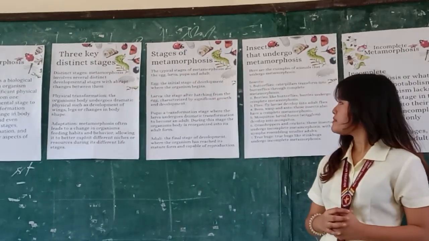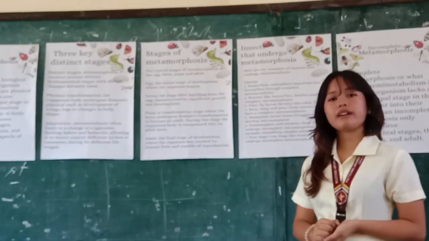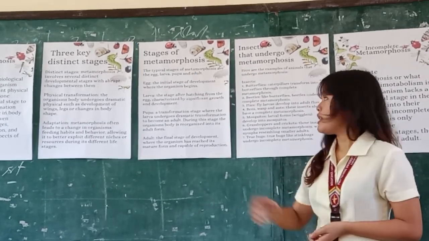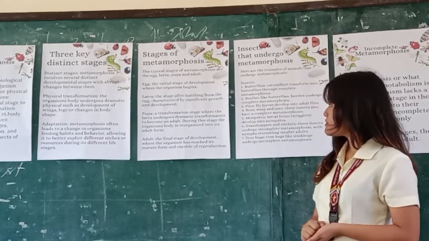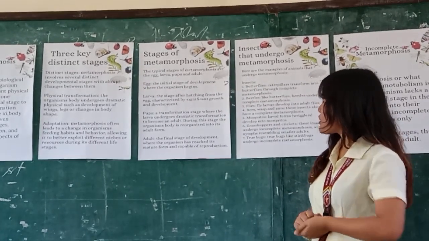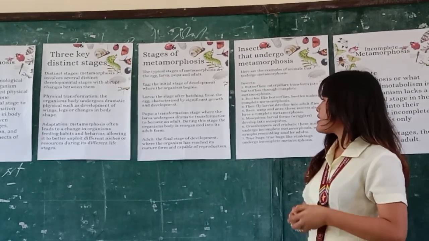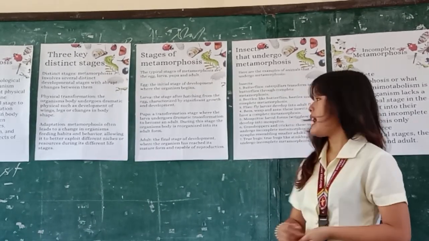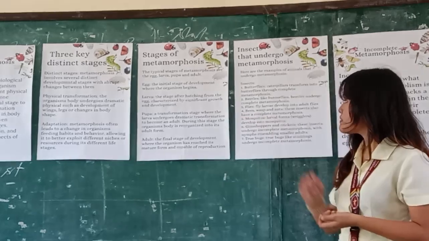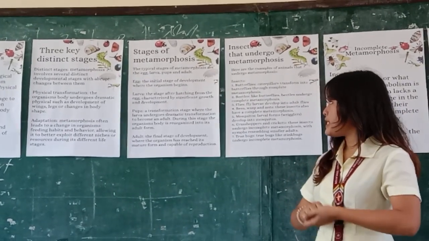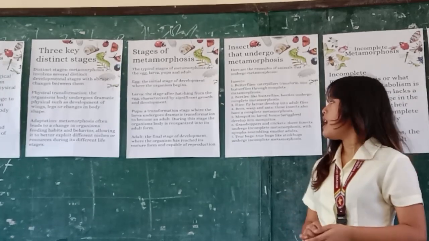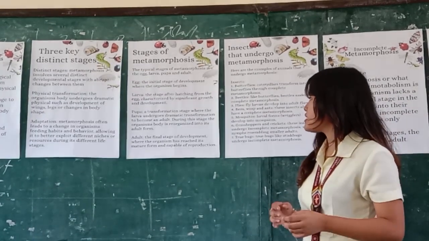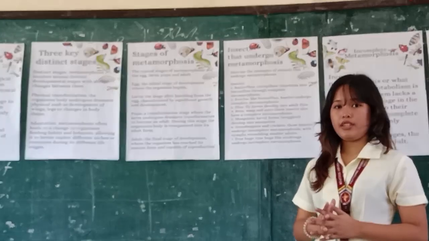Can everybody read the first one all together now? Egg: the initial stage of development where the organism begins. Following that, larva: the stage after hatching from the egg, which is characterized by significant growth and development. And then next, the pupa. Pupa: a transformation stage where the larva undergoes dramatic transformation to become an adult.